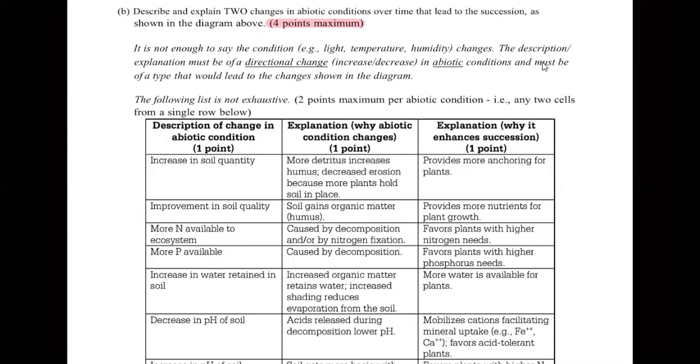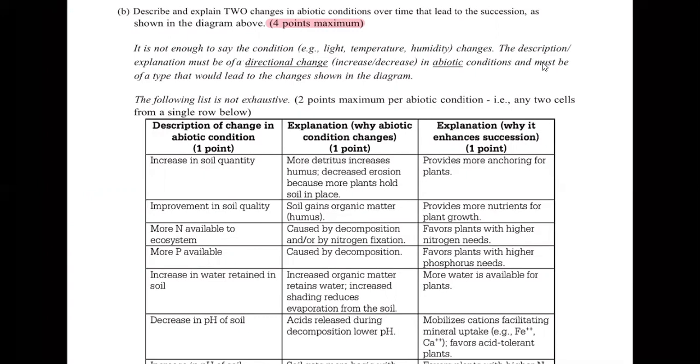Please note that it's not enough to say what the condition is. If you just said the light will change, the temperature will change, humidity will change, you have to talk about in which direction that change is going to go. Is it going to increase or decrease? And then your explanation also has to match that condition. This is not the exhaustive list. There are more possible answers. These were just the common answers that College Board found in this particular exam.